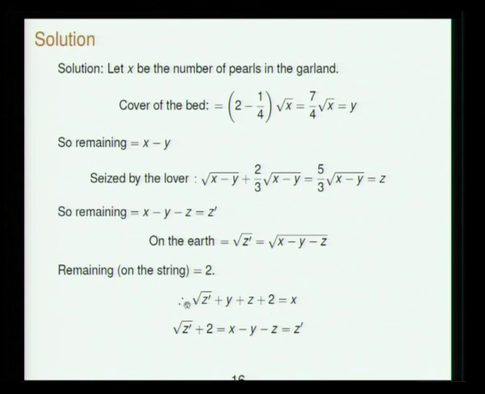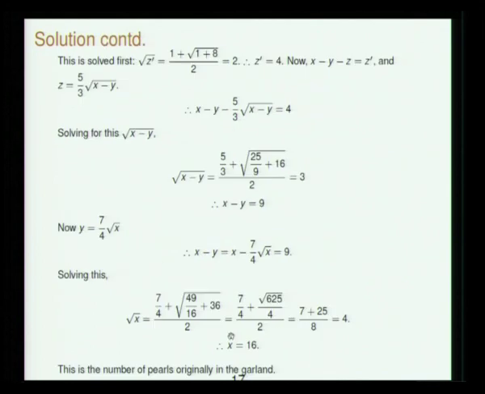The total of that is equal to x, the original number of pearls. So root z prime plus 2 is equal to, if you shift it to this side, x minus y minus z, which is z prime. Now you solve for z prime. You will get root z prime is 2, so z prime is 4.